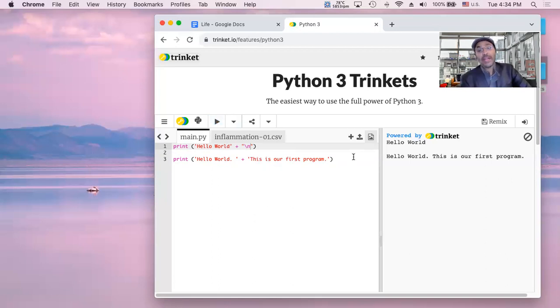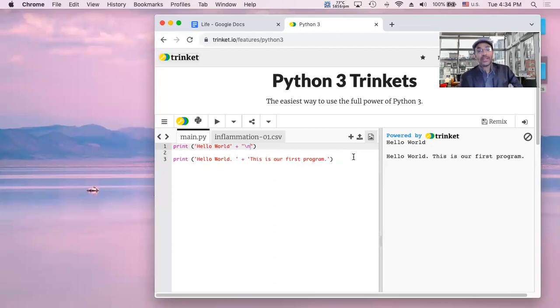So I have here on line 1, print, parentheses, apostrophe, hello world, close apostrophe, space, plus, space, quote, \n quote, close parentheses. And that plus quote \n creates a new blank line after this print function here.